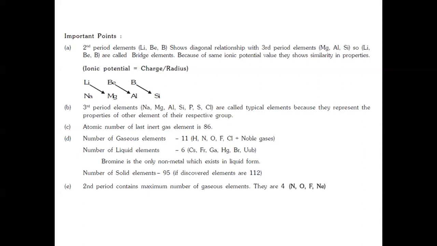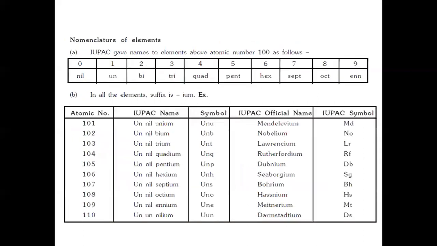Then the second period contains the maximum number of gaseous elements. They are 4: nitrogen, oxygen, fluorine as well as neon.